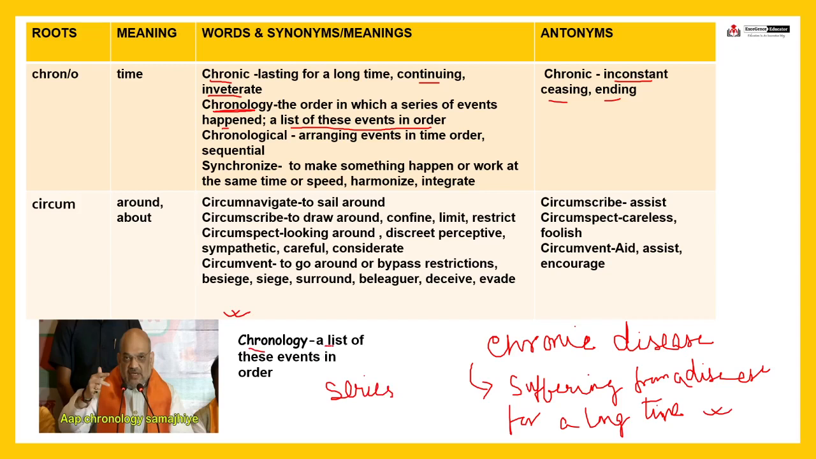Chronology means a list of these events in order. मतलब किसके बाद क्या आएगा, ठीक है ना? Suppose event 1 is happening, then event 2 will happen. So he is trying to make you understand. आप chronology समझिए, मतलब try to understand the chronology or sequence of events. You can also say sequence, right? किसके बाद क्या होगा, ठीक है ना?